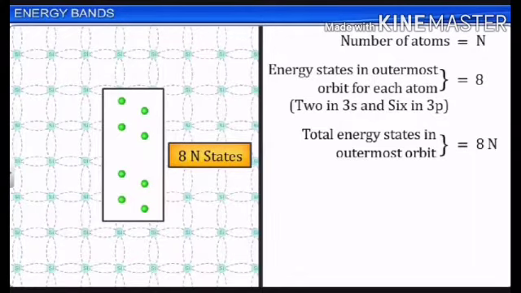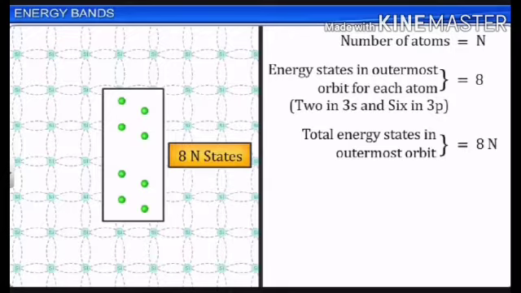Now let us assume that there are n atoms in the crystal structure of silicon. The number of energy states in the outermost orbit for each atom is 8, because to attain stability it must satisfy the octet structure. The outermost shell is 3s2 and 3p2.